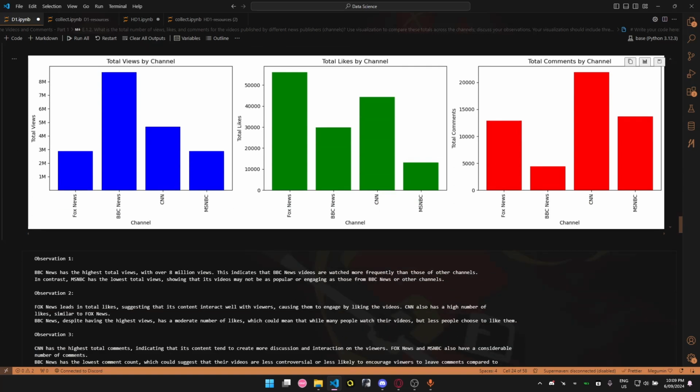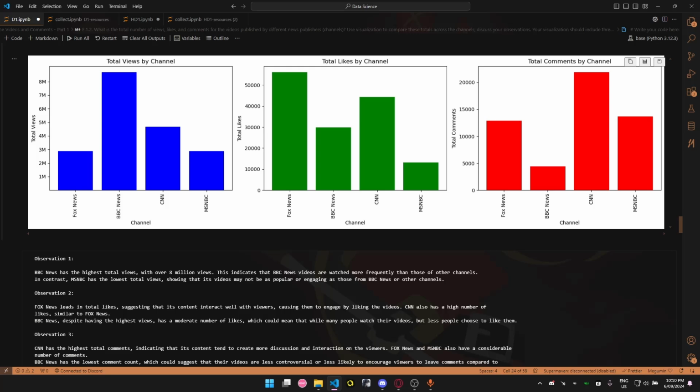Let's begin with the observations. Let's begin with total views. For example, BBC News stands out as the leader with over 8 million total views. This suggests that BBC News videos are watched far more frequently compared to other channels, indicating strong viewer interest.